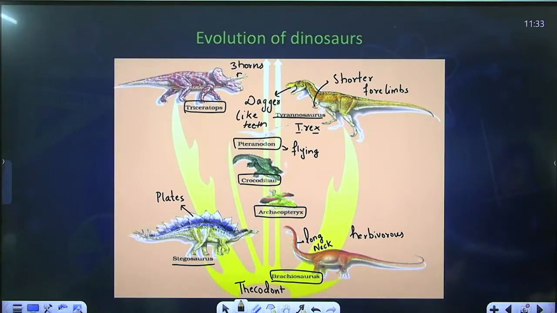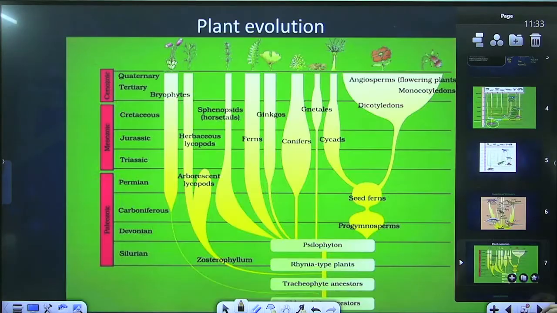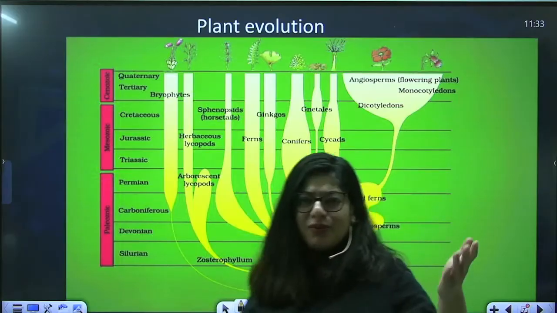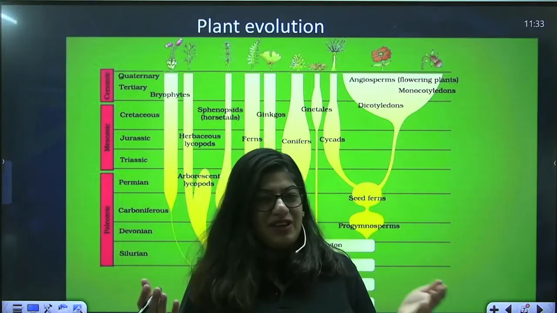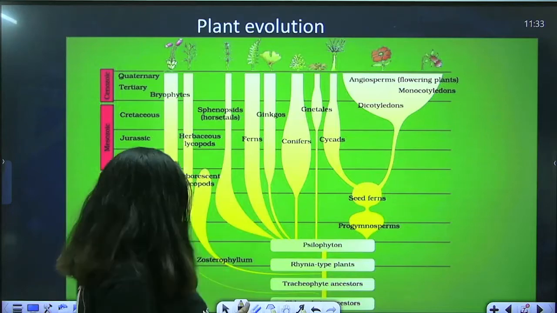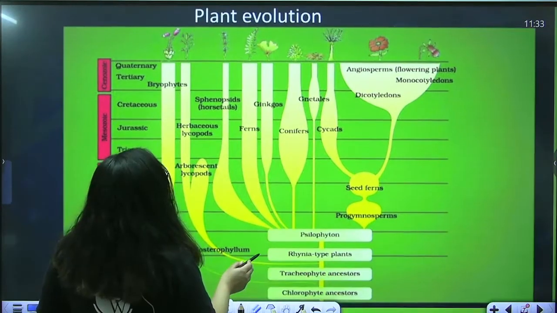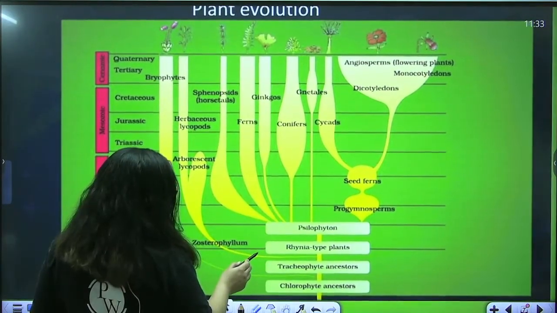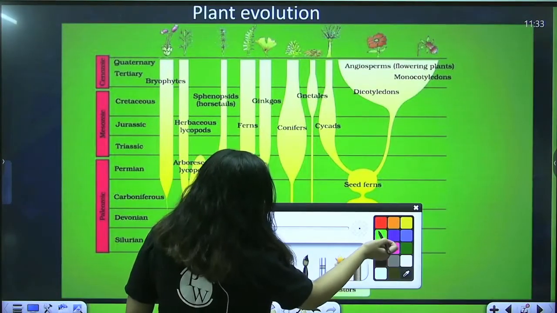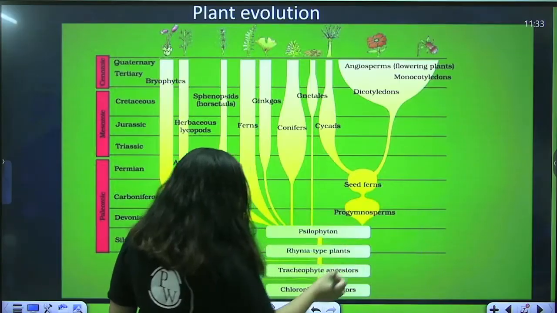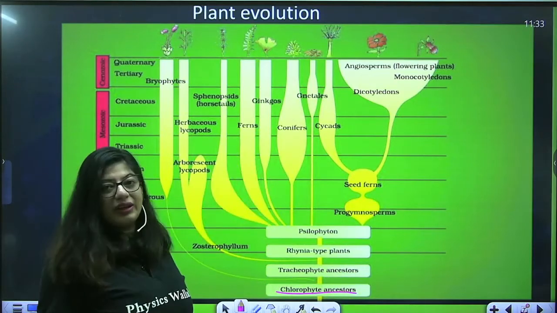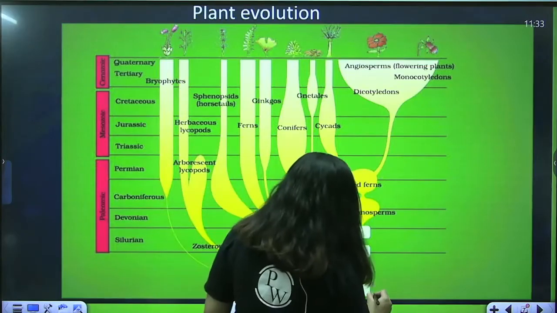Okay, all right, moving further, let's talk about the evolution of plants now. We have done the evolution of animals. Why miss the plants? Because evolution has taken place in those organisms also. Okay, so we'll start with the plant evolution. In the plant evolution, the first ancestor that was here was the chlorophyte ancestor. This ancestor was blue-green algae-like. How was it?